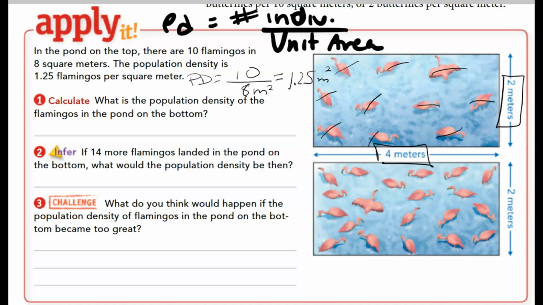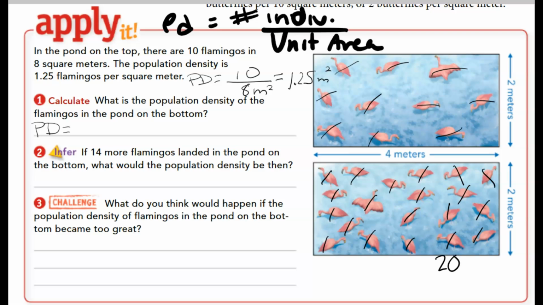So number 1 says, what is the population density of the flamingos in the bottom pond? So we need population density equals, well, how many are there? 1, 2, 3, up to 20. There are 20.